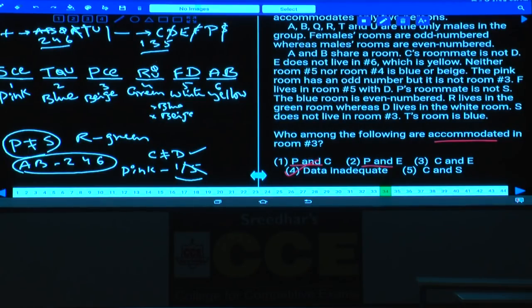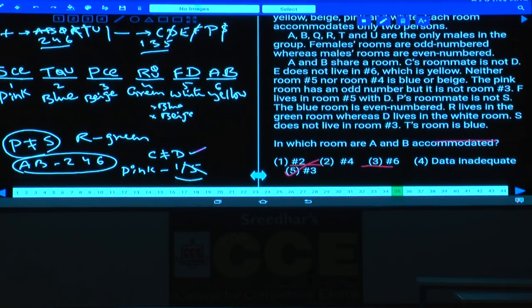Then 35. In which room are A and B accommodated? Yes, A and B are accommodated in which room? Room number 6. Room number 6, that is choice 3.